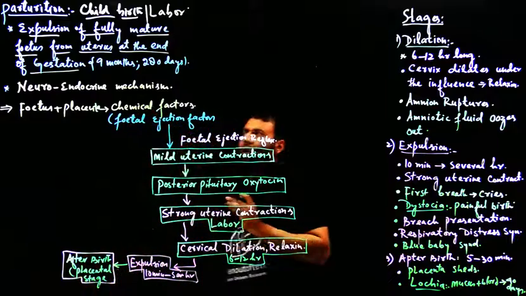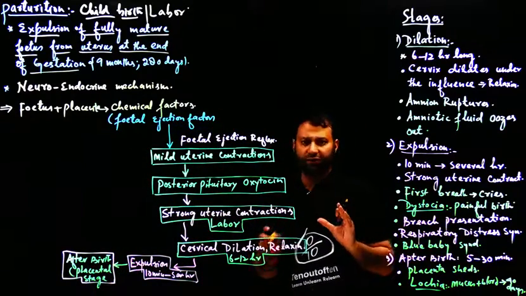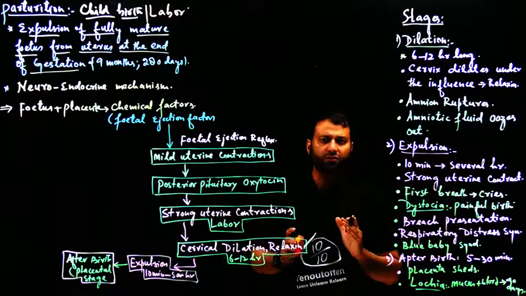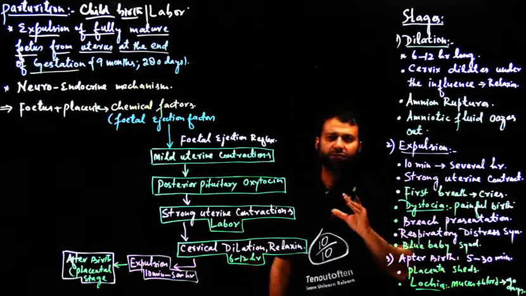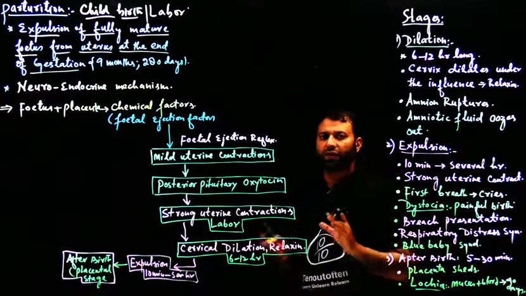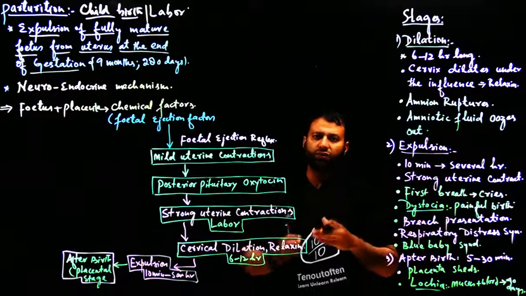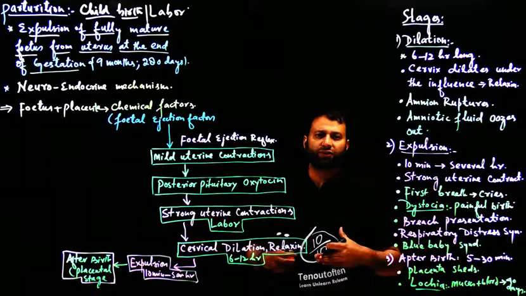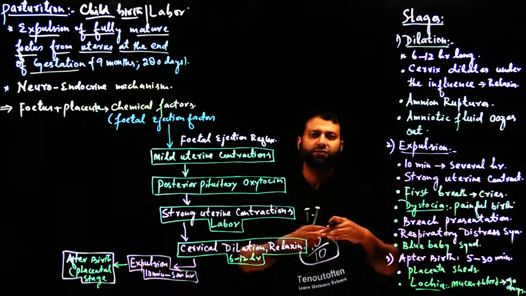So it is the expulsion of a fully mature fetus from the uterus of the mother at the end of the gestation. In human beings, the period of gestation is 9 months, or roughly 280 days. Once the fetus is fully formed, there is no space for it to grow within the womb, so the fetus must come out.